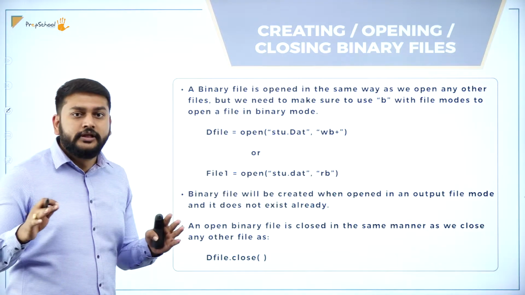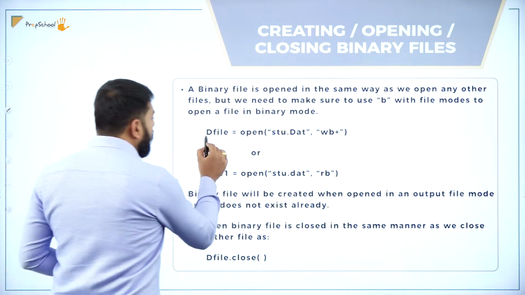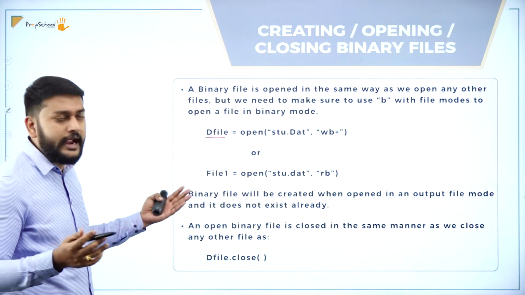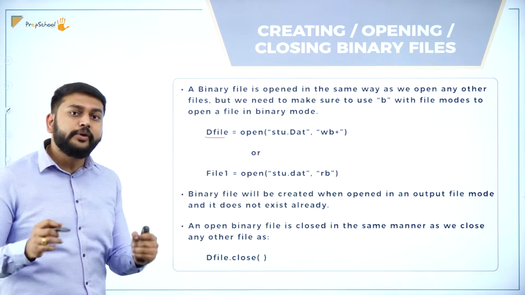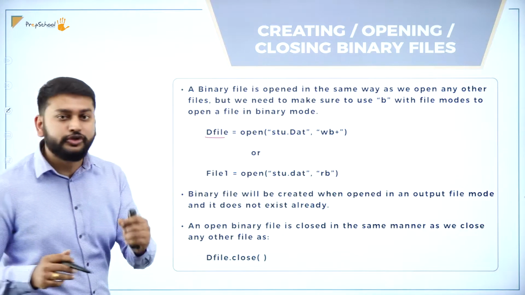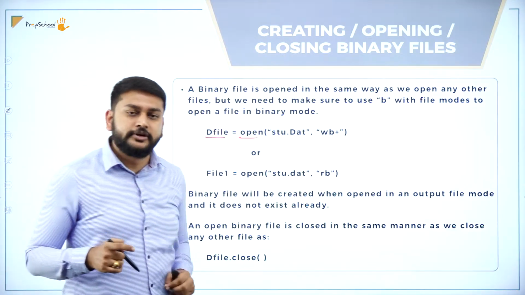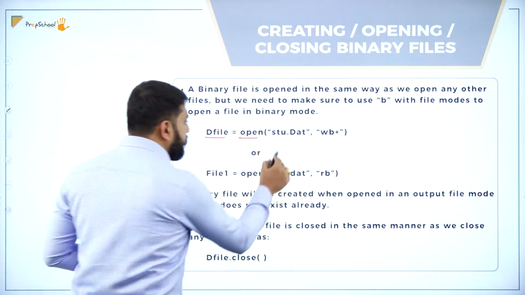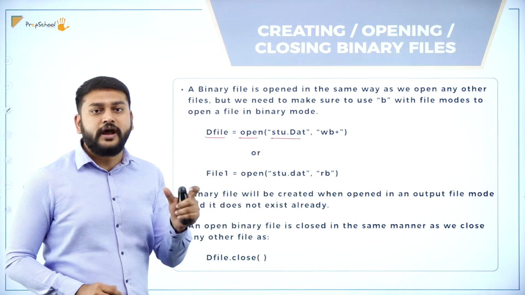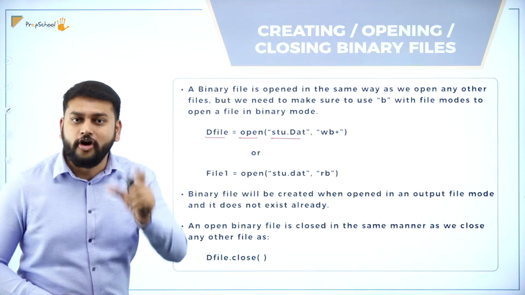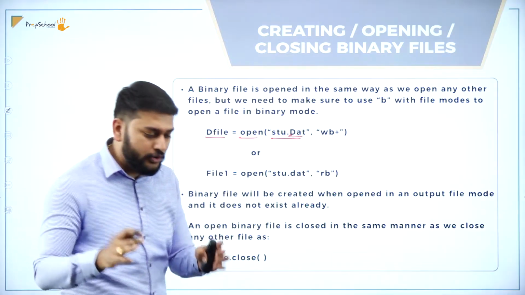So how do I open the binary file? Please remember, guys, I will be using the file pointer. We all know that. Then, the most important function that you need to remember: whenever I'm trying to open any file, I have to use the function called open. Inside that, I have got two parameters. The first parameter, which is enclosed between the quotes, is stu, the name of the file, and .dat is the format. So this is the file format, or the file extension, that you need to understand.